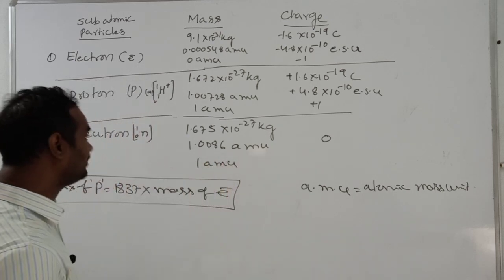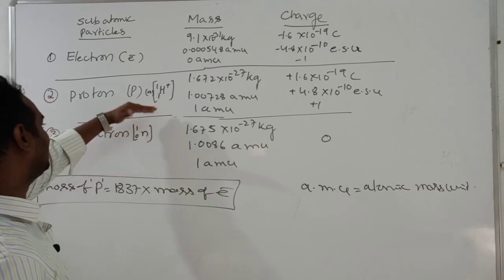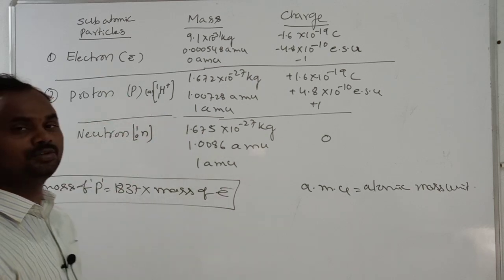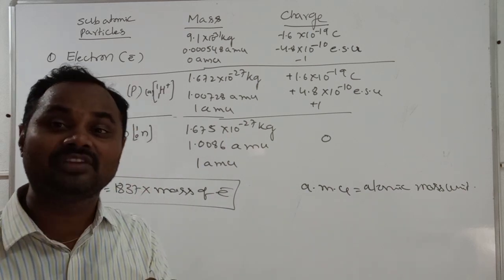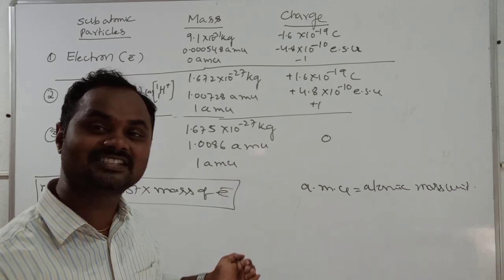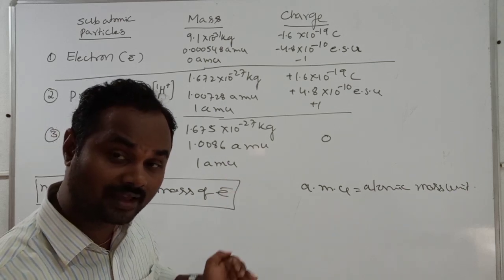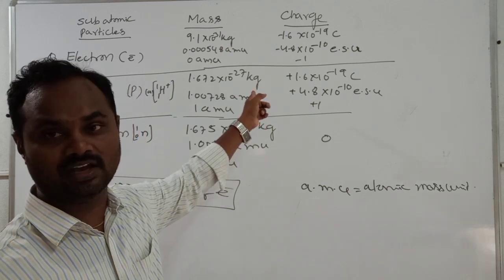Its mass is 1.0086 AMU. Among these three particles, two are massive particles. Even between the proton and the neutron, the neutron is slightly heavier, meaning the mass of the neutron is slightly heavier than the mass of the proton.